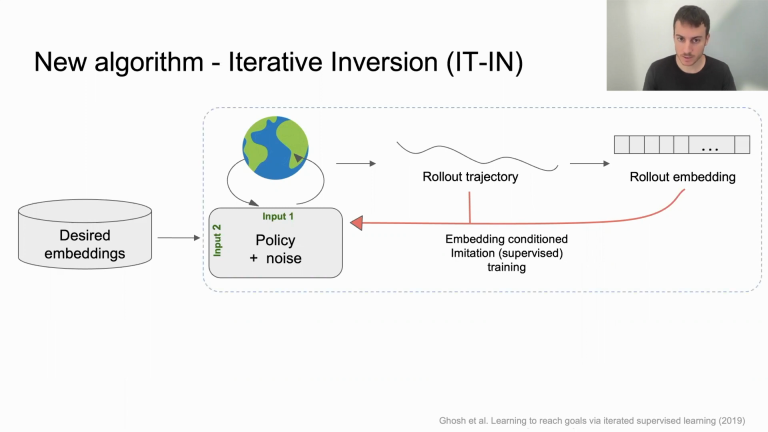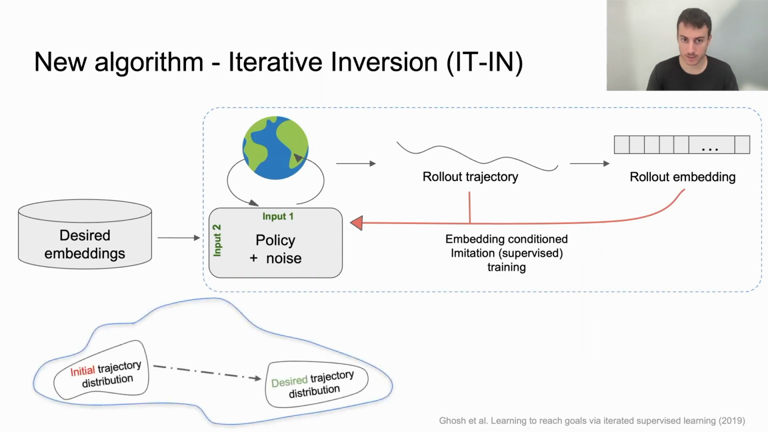But isn't it surprising that it works? Notice that the desired embeddings are only used for generating rollouts, but not directly during training. Essentially, this procedure only optimizes the policy to imitate trajectories induced by itself. Our main novelty is how feeding in the desired embeddings as input to the policy during rollouts acts to steer the learning towards the desired trajectory distribution.